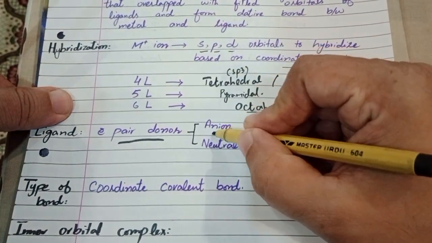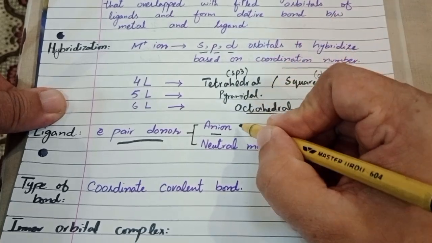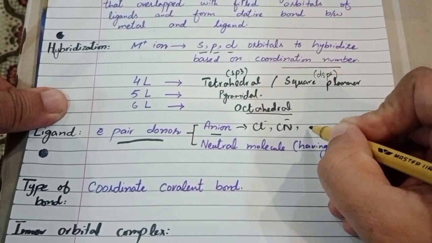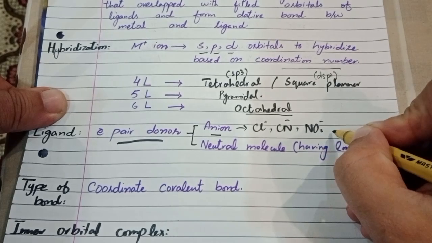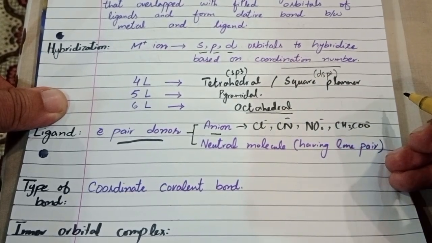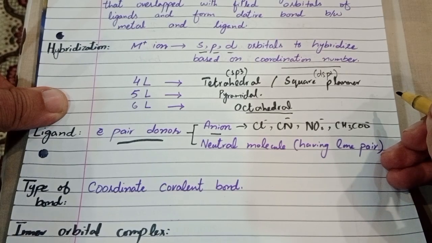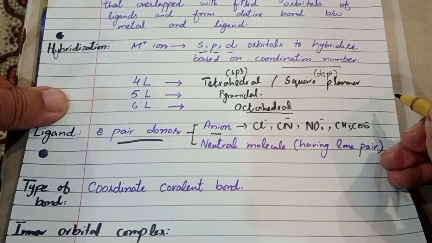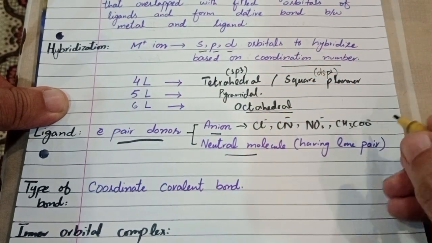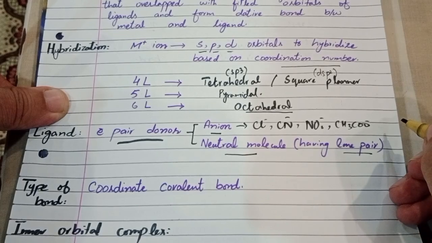It may be anions, which have a negative charge, for example chloride ion, cyanide ion, nitrite ion, acetate ion, etc., which have extra electrons in the form of anions that can be donated to the central metal ion. Or it may be a neutral molecule which has at least one lone pair on it.